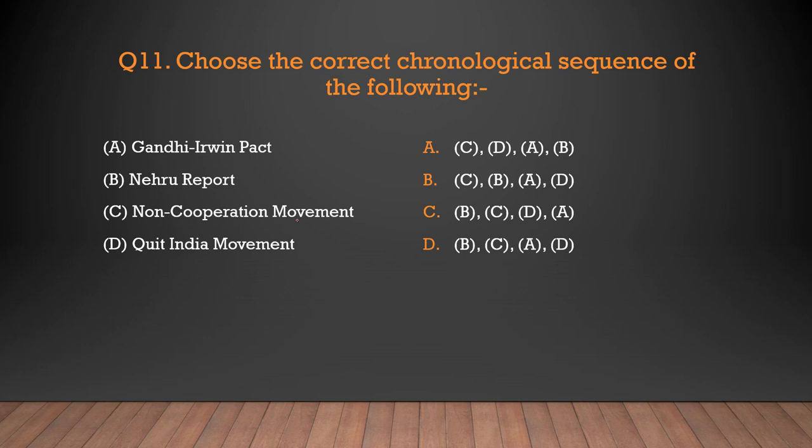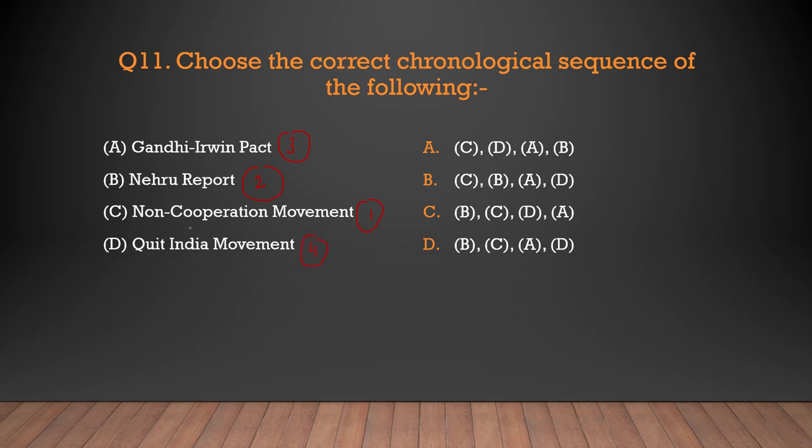We have question number 11. Choose the correct chronological sequence of the following: Gandhi-Irwin Pact, Nehru Report, Non-Cooperation Movement and Quit India Movement. So we need to select which happened after which. If we see, first of all there was the Non-Cooperation Movement, then the Nehru Report, then the Gandhi-Irwin Pact, and in the last we had the Quit India Movement.